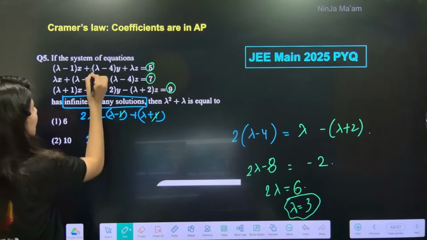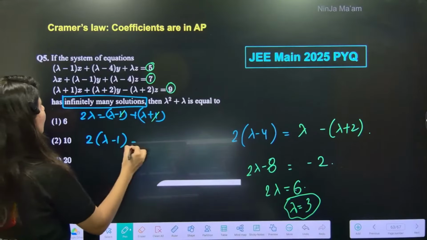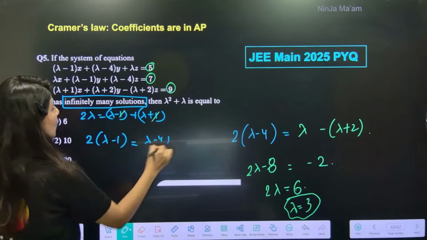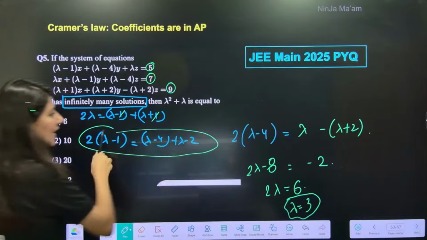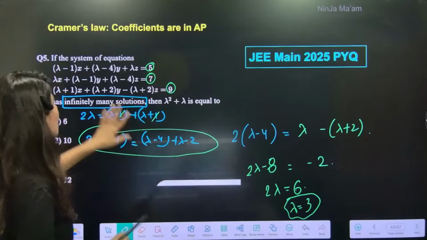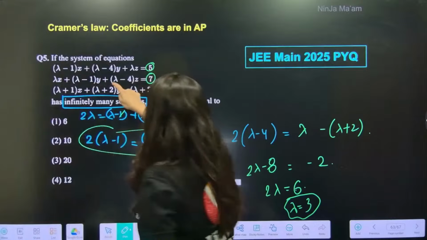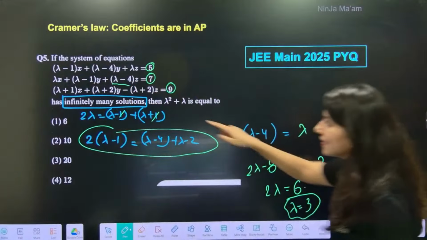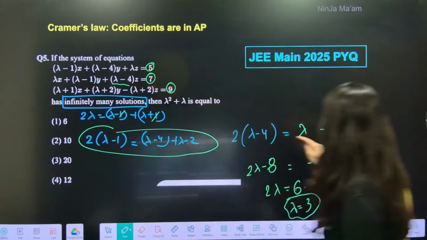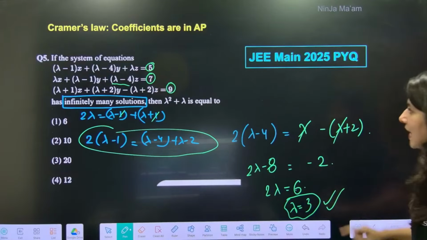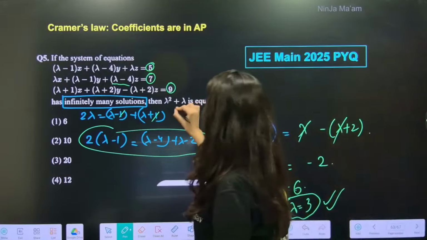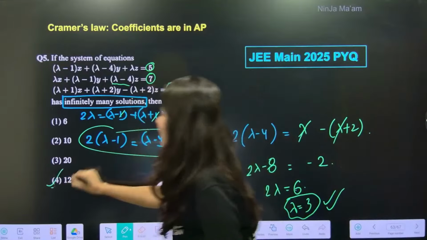Same if you do with the second: 2 times lambda minus 1 is equal to lambda minus 4 plus lambda minus 2. Again everything will get cancelled out and this equality will also hold. Now the third equation, double of lambda minus 4 is equal to lambda minus this. Lambda cancels, minus 2. So from here lambda is equal to 3. 3 square is 9 plus 3, 12 is the answer.